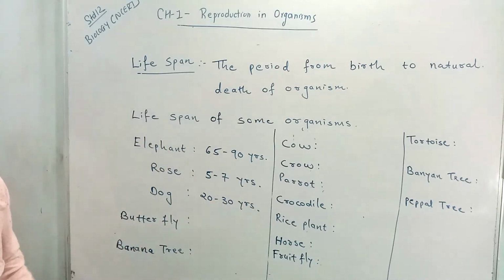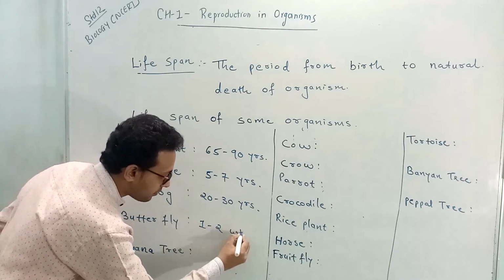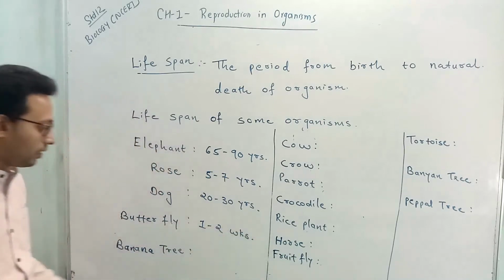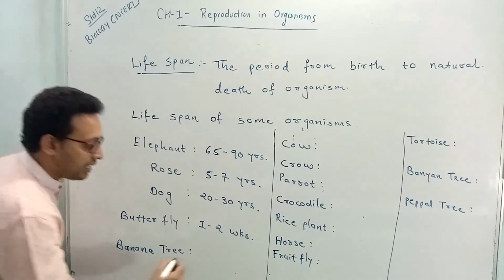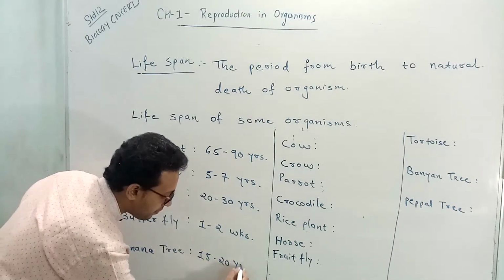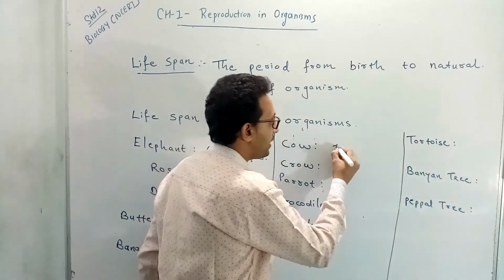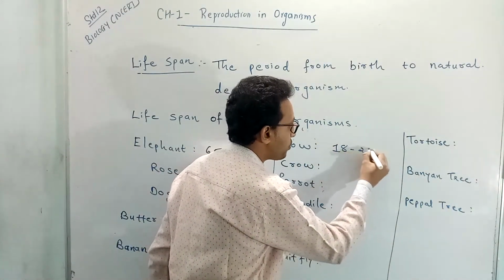Similarly, the butterfly can live for 1 to 2 weeks. Banana tree. The banana tree can live for 15 to 20 years. Cow. A cow can live for 18 to 22 years.